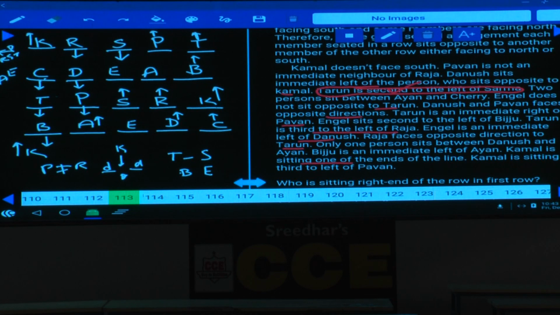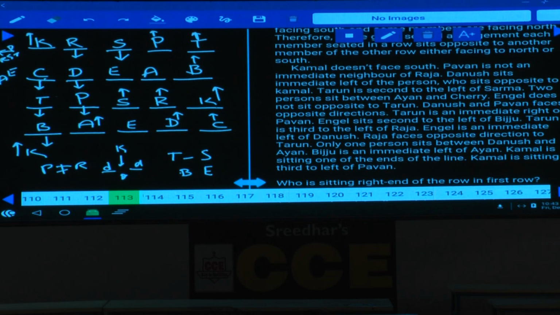One person sits between, and the second one is T, P, S, R, K, and what is the other one here? B, A, E, D, C. Here we are getting two different possibilities. Clear? Whatever the directions of these persons, can we find out A and E or not?